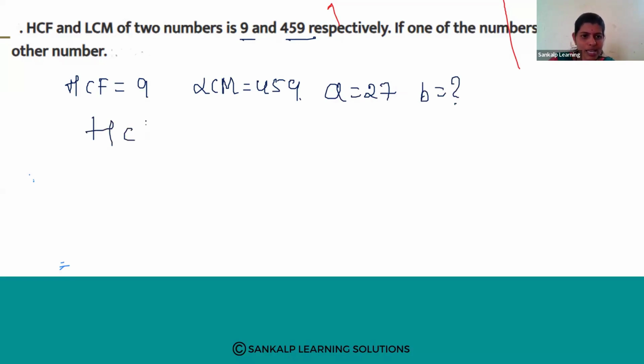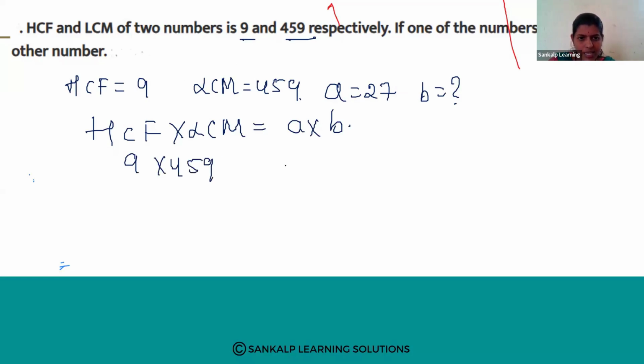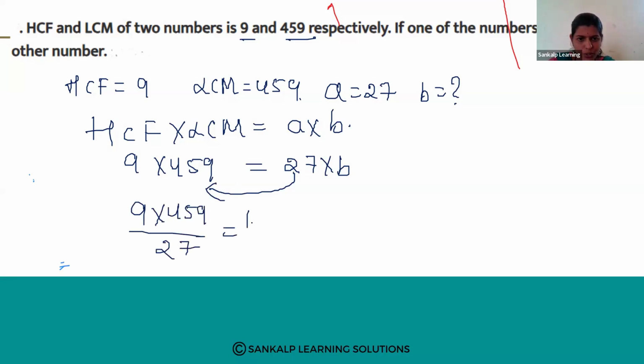We know the formula: HCF into LCM of two numbers is equal to A into B. HCF is 9, so 9 into 459 is equal to A, which is 27, into B. So transfer this 27 to this side. It becomes 9 into 459 divided by 27 is equal to B.